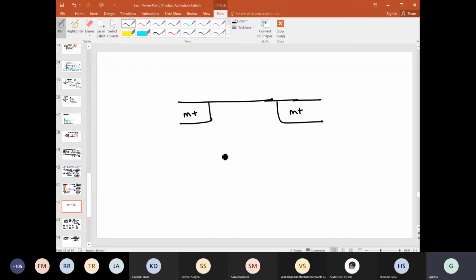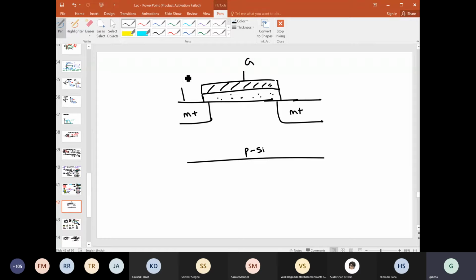This is N plus, this N plus, this is P silicon. This is gate, this is source, this is drain, right?